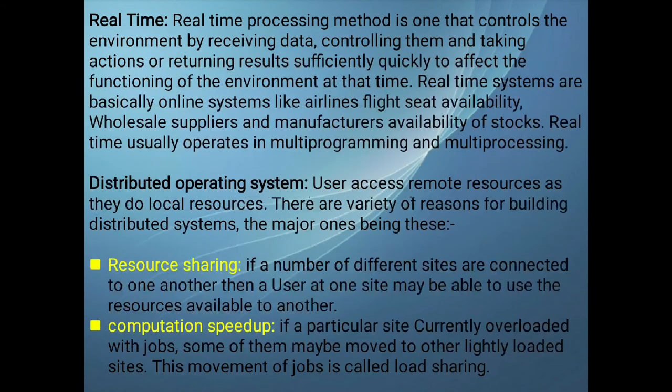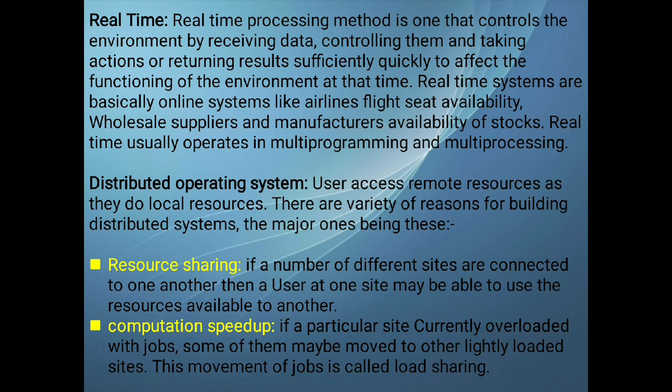So next we have real time. Real time processing method is one that controls the environment by receiving data, processing them, and taking actions or returning results sufficiently quickly to affect the functioning of the environment at that time. So as the word itself says, real time, in actual life time, at the moment. So it controls the environment by receiving the data, and then processing the data, and returning the results quickly, immediately, like that.